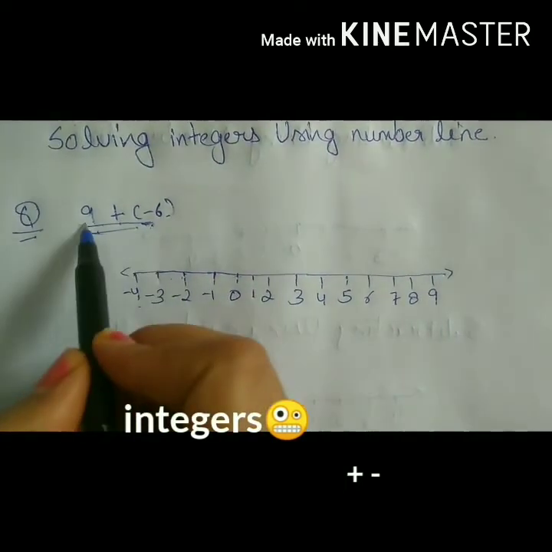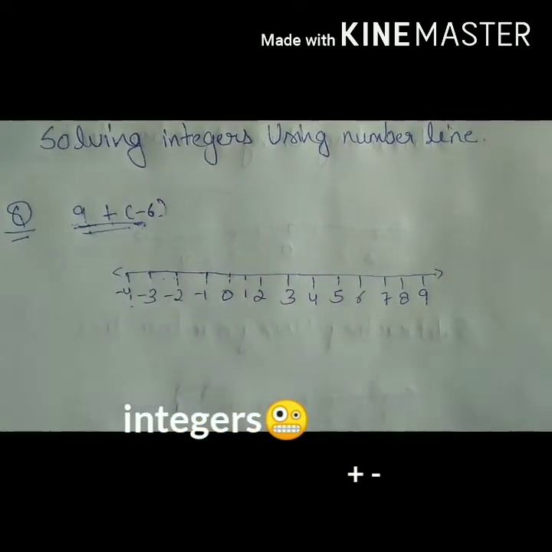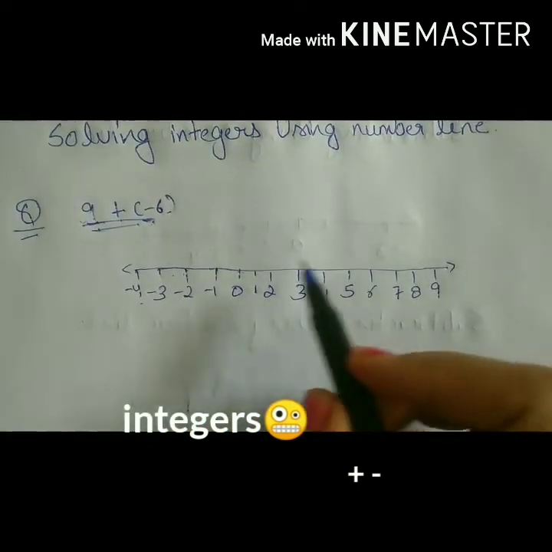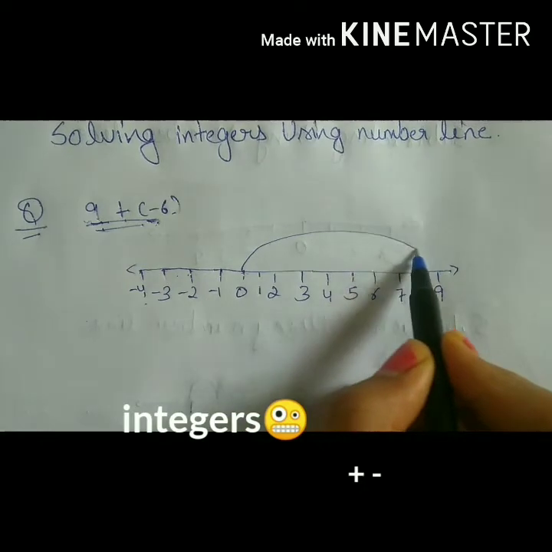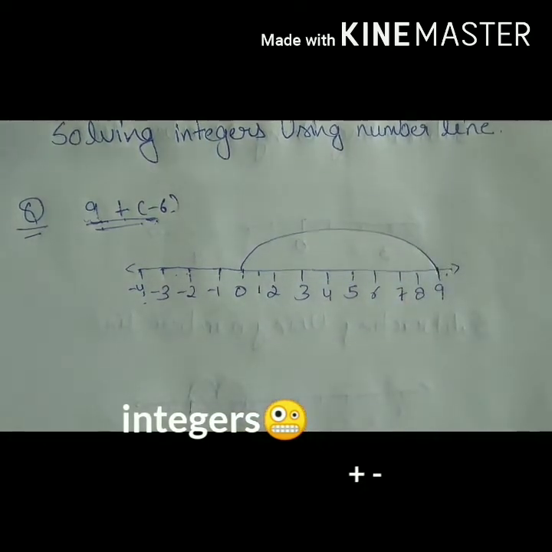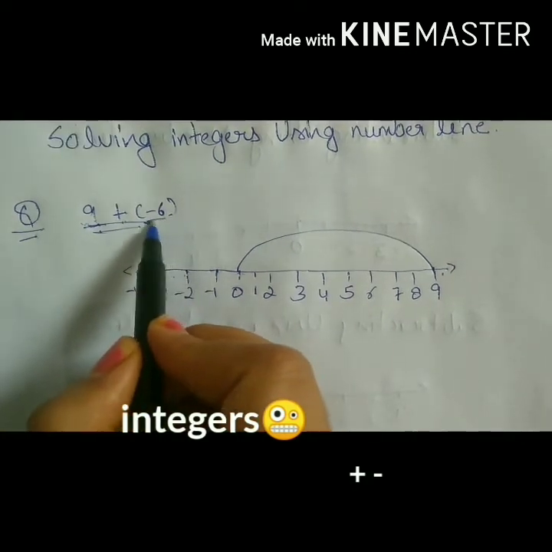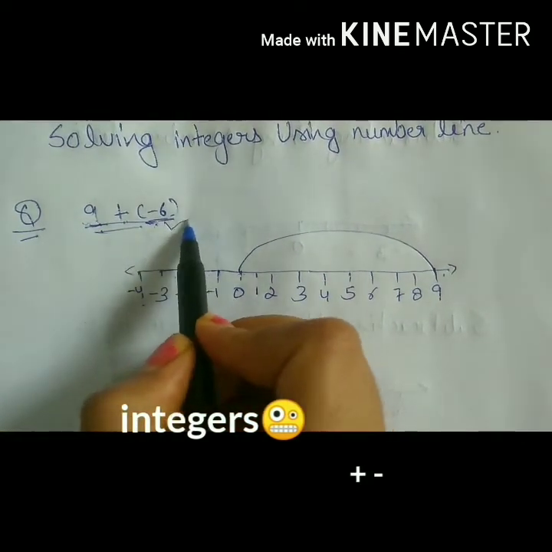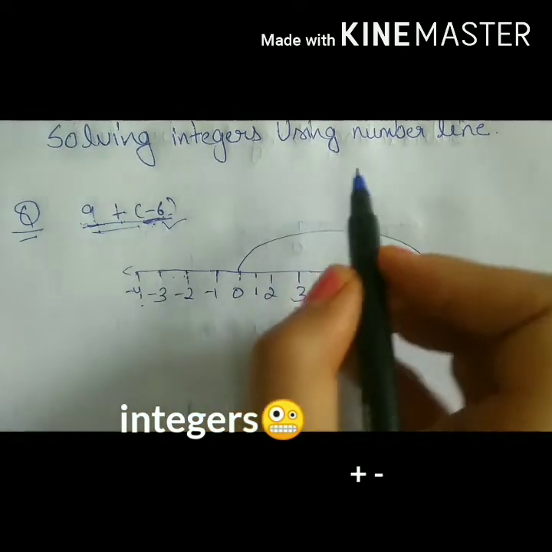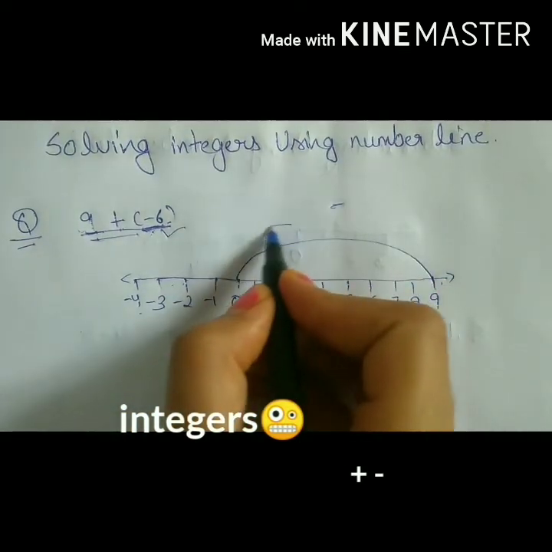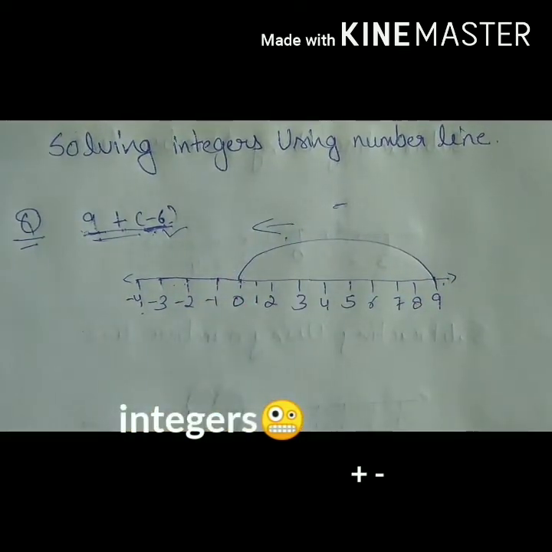So from where we have to start? 9. First of all, we have to go to 9 here. And from here, we are having plus -6. The number we are having is negative, and minus means moving left side on the number line.